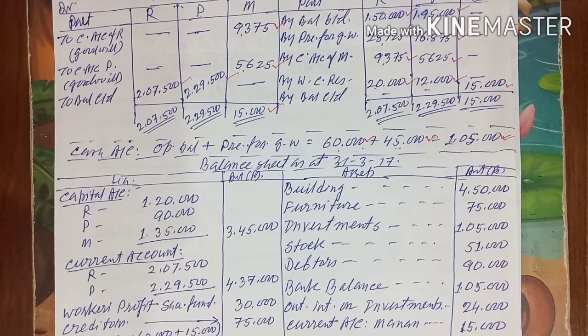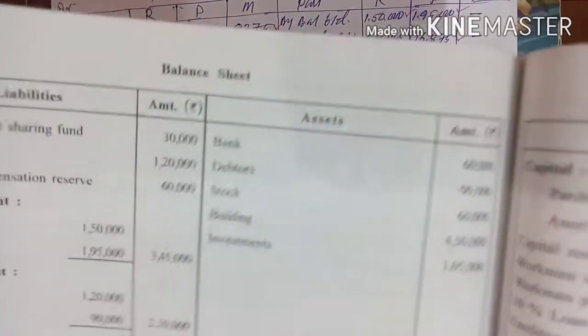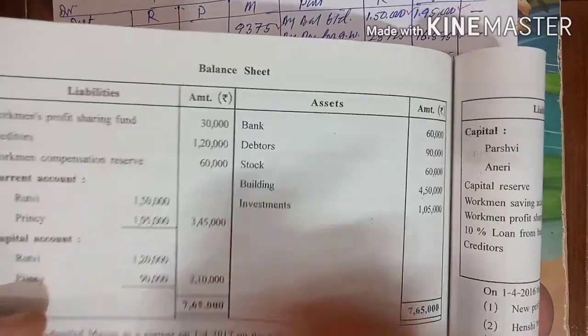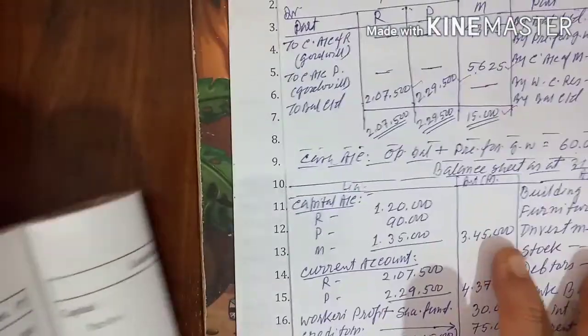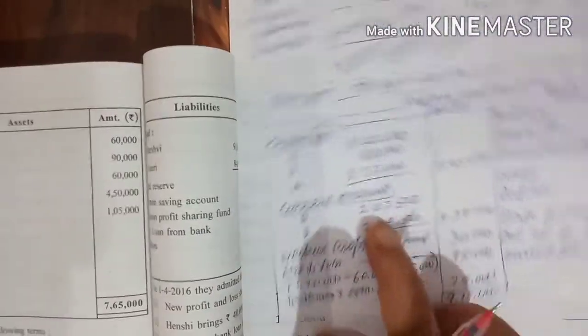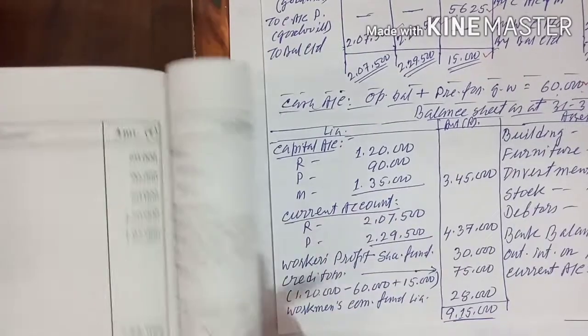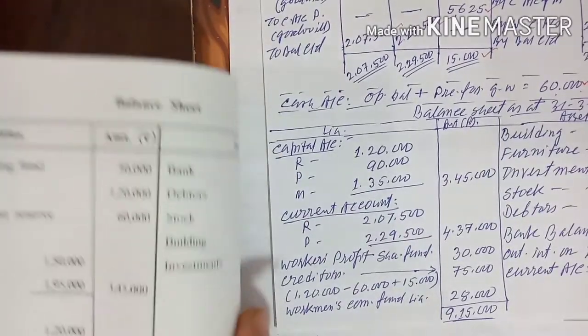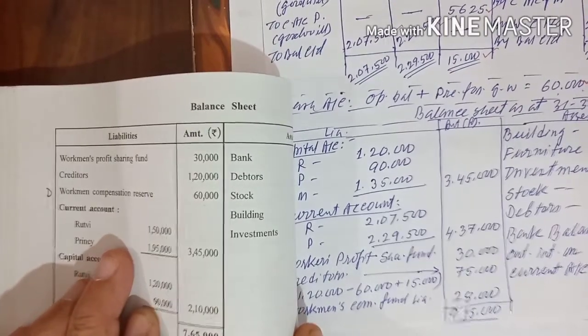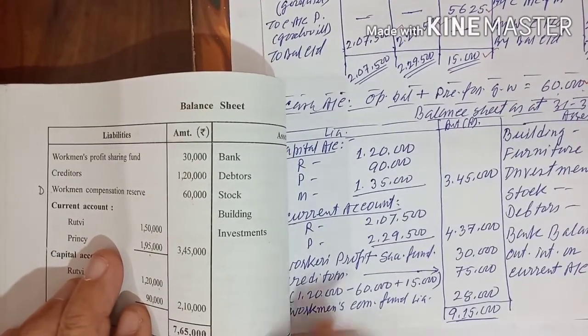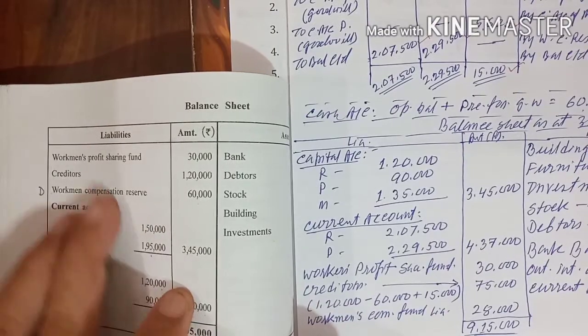When we do the balance sheet, keep it in mind, we will follow the old balance sheet and according to that we will write in this one. Let me start first with the liability side, so that you can understand. This is the liability side. I want to show it here. Liability side, what is given here, you see. I cannot show you the full thing in this picture, for that a problem comes now.